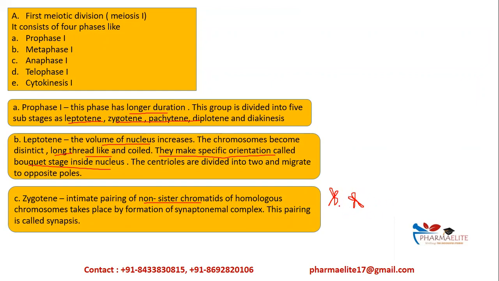And what are non-sister chromatids? That is, one chromatid from here and one chromatid from here. This will be forming non-sister chromatids. Whereas if you take 2 chromatids from the same part, they are sister chromatids. These are non-sister chromatids. When these non-sister chromatids form a complex, it is called a synaptonemal complex, and the process is called synapsis. So in zygotene stage, you get a synaptonemal complex of the non-sister chromatids.